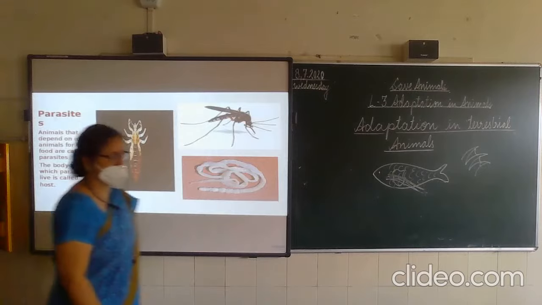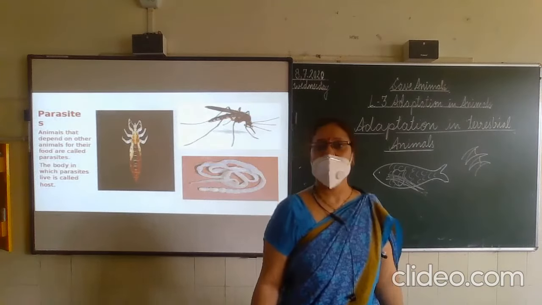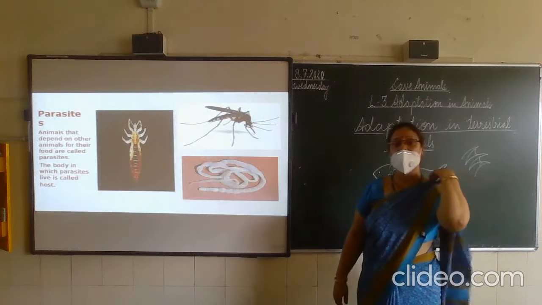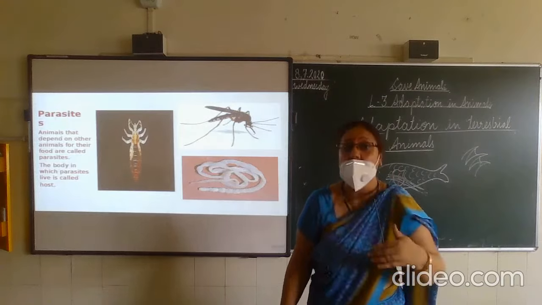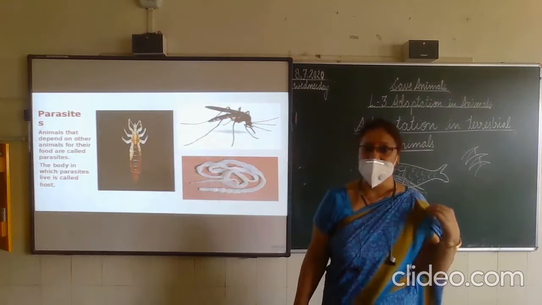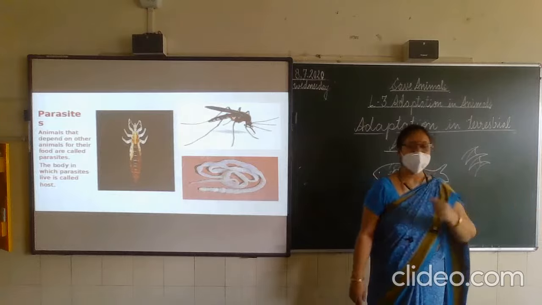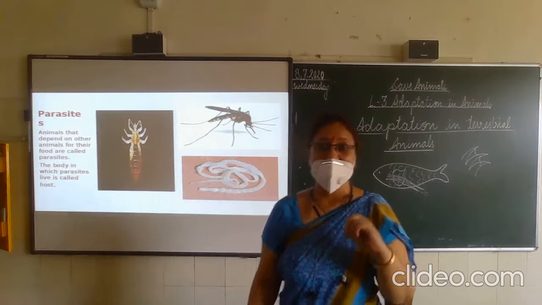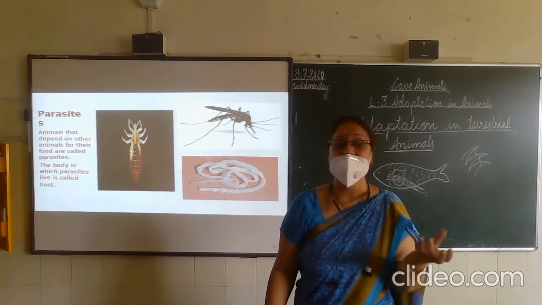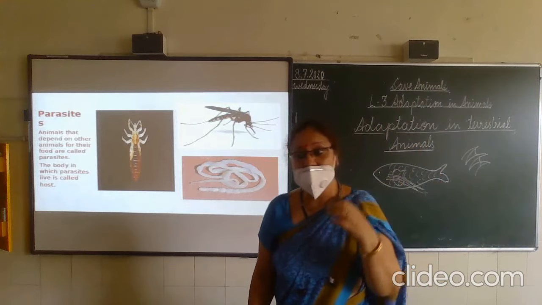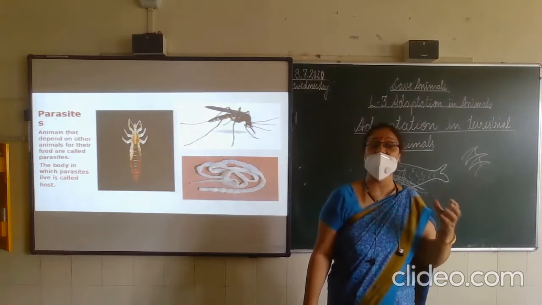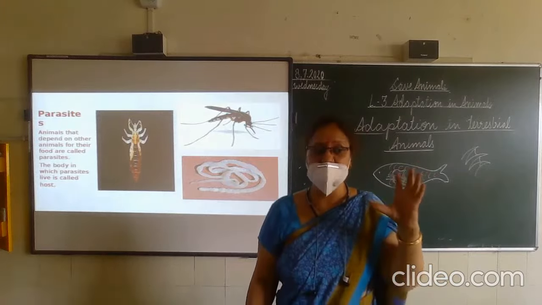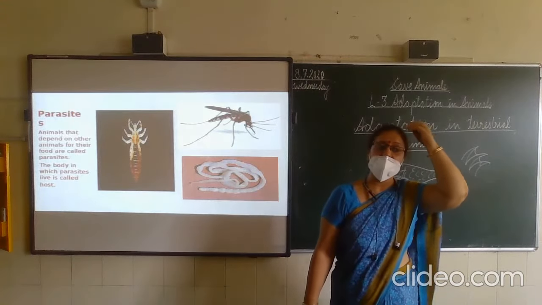Now parasites. In the previous chapter we have read about a plant parasite, that is dodder. Okay, parasites are the animals that live on another body, another organism, for their survival. Just like you all, some girls are sitting over there. Some girls have lice in their hair. So that lice is also a parasite. Children, they suck blood from your head. So please remove lice from your head if it is there. Because one day they will start sucking. First of all, they live in your hair, and then they go inside your hair.